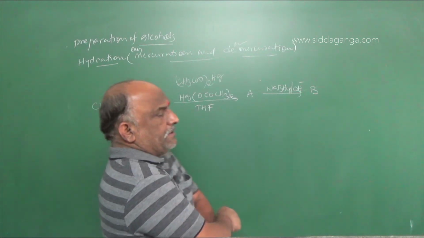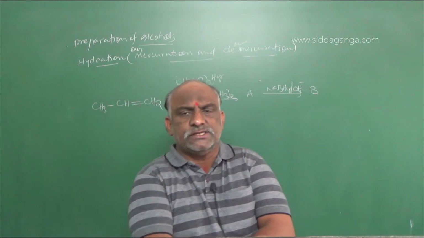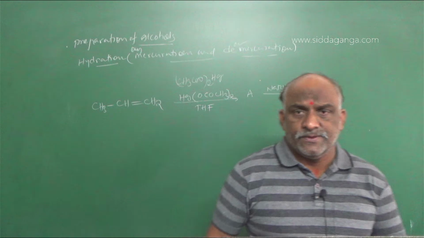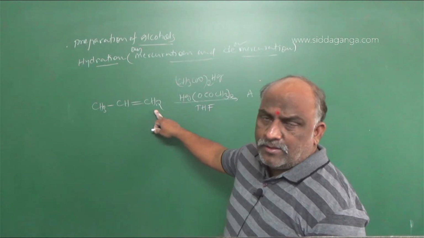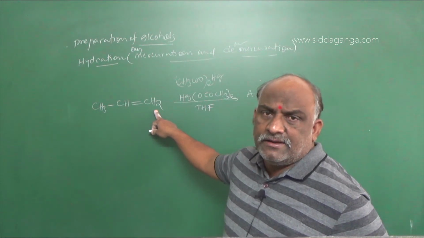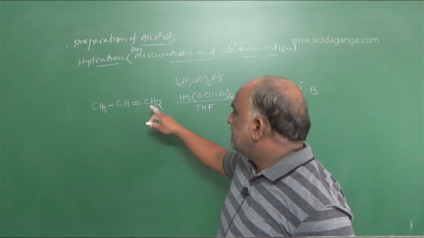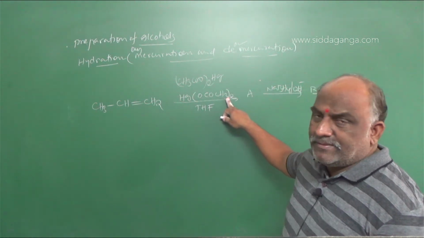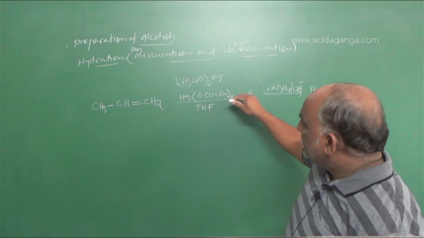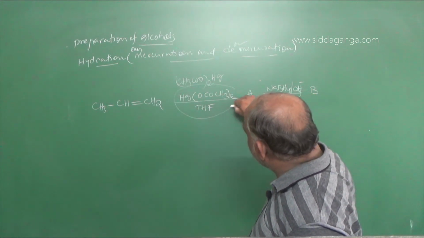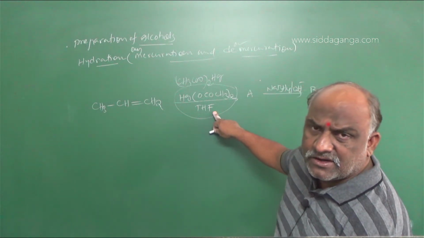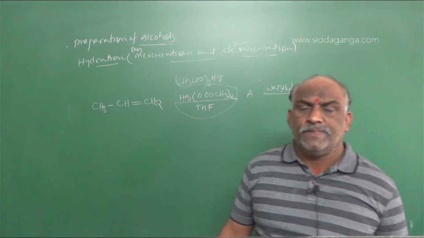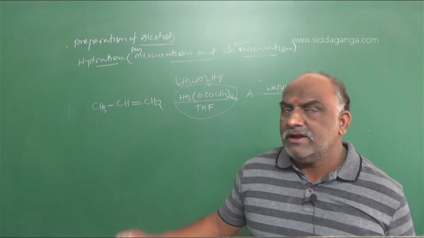So what is B? From the examination point of view, we expect a question like this. It is propene. Propene is an example of an unsymmetrical alkene. What is the reagent? The reagent is called mercuric acetate. THF is called tetrahydrofuran.